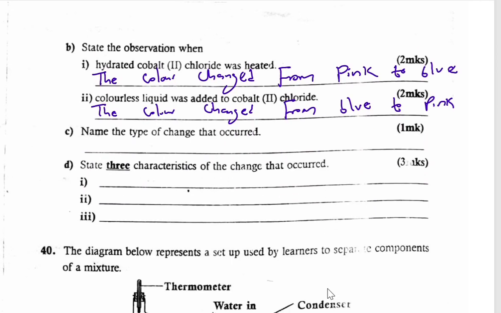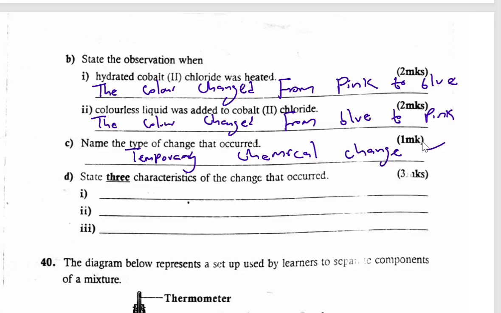Then part C, state the type of change that occurred. So you can see it is reversible, it is not permanent. Therefore you can see this is a temporary chemical change. So the type of change is a temporary chemical change.